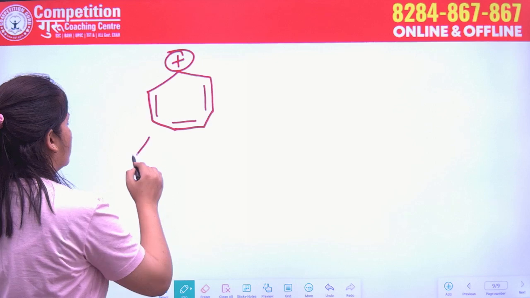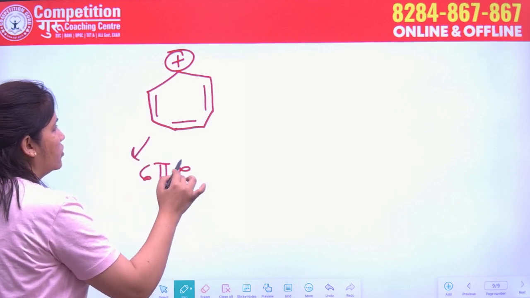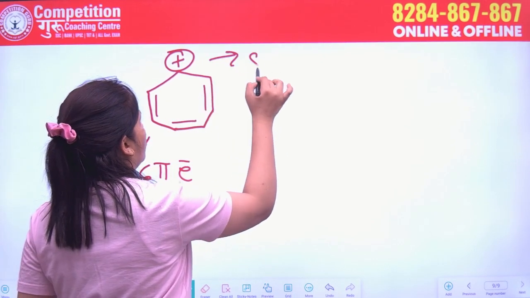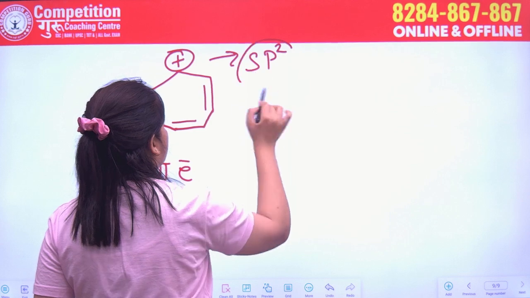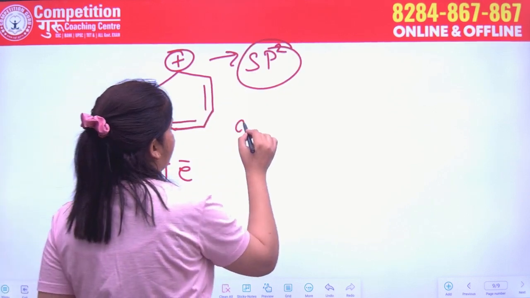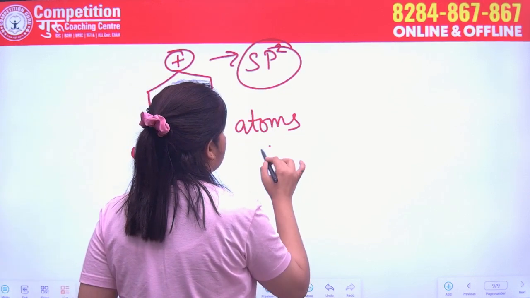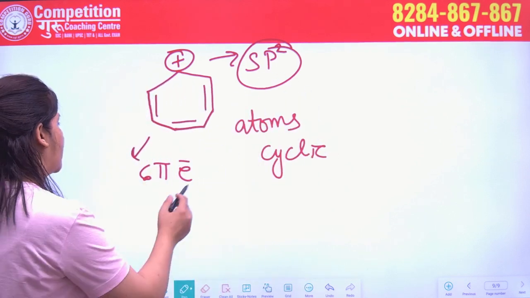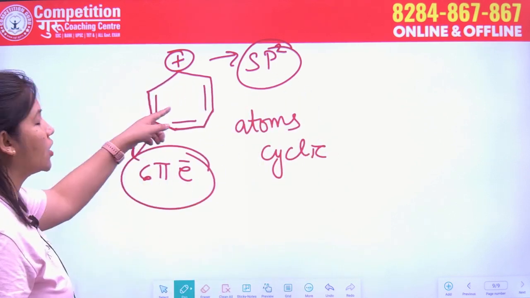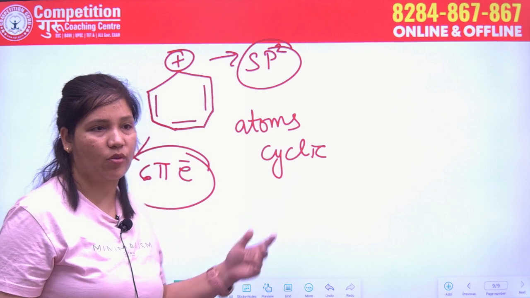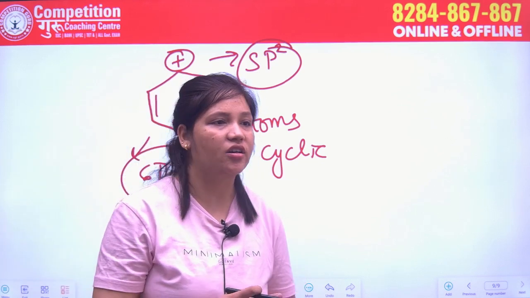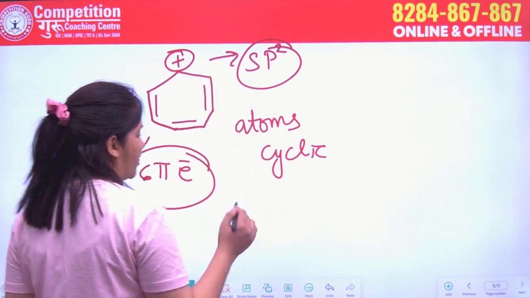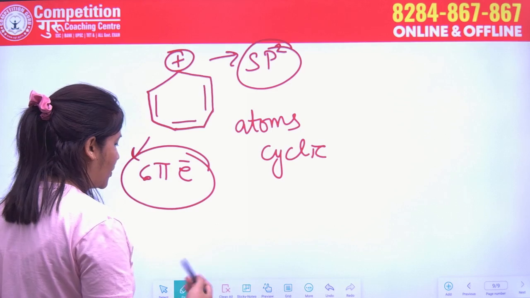How many electrons? 6 pi electron, and it is also sp2 hybridized. So all the atoms are cyclic, number one. All the atoms are sp2 hybridized, 6 pi electron. So you can call it an aromatic compound. And you have also studied the anti-aromatic compound, which is the least stable among them.